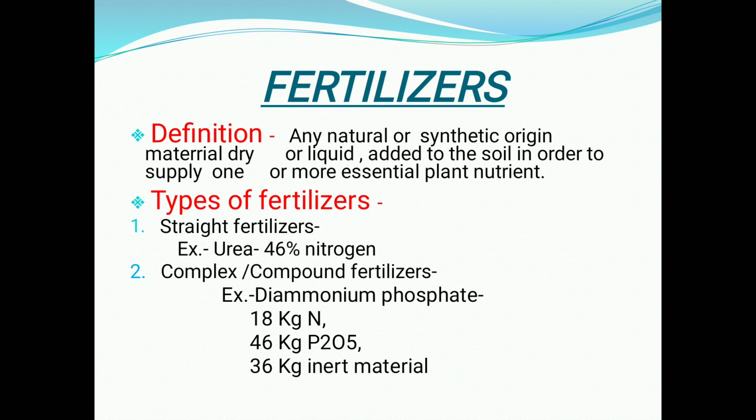There are two types of fertilizer. First, straight fertilizer, and second, complex fertilizer, which is also known as a compound fertilizer. A straight fertilizer, for example urea, contains 46% nitrogen. An example of a compound fertilizer is diammonium phosphate, which contains 18 kg nitrogen, 46 kg P2O5 and 36 kg inert material.